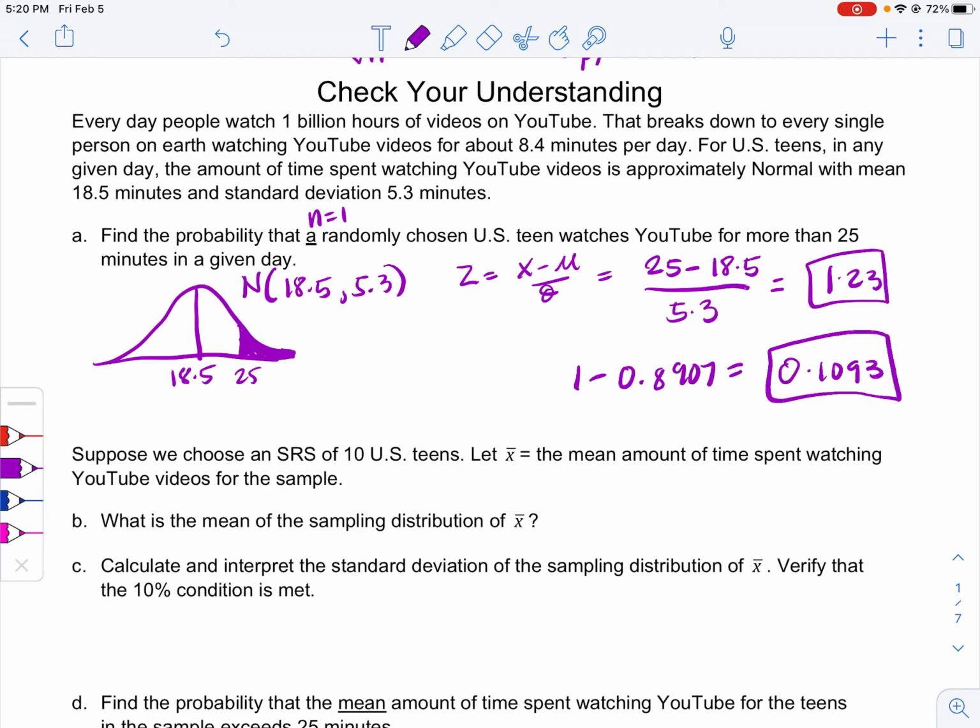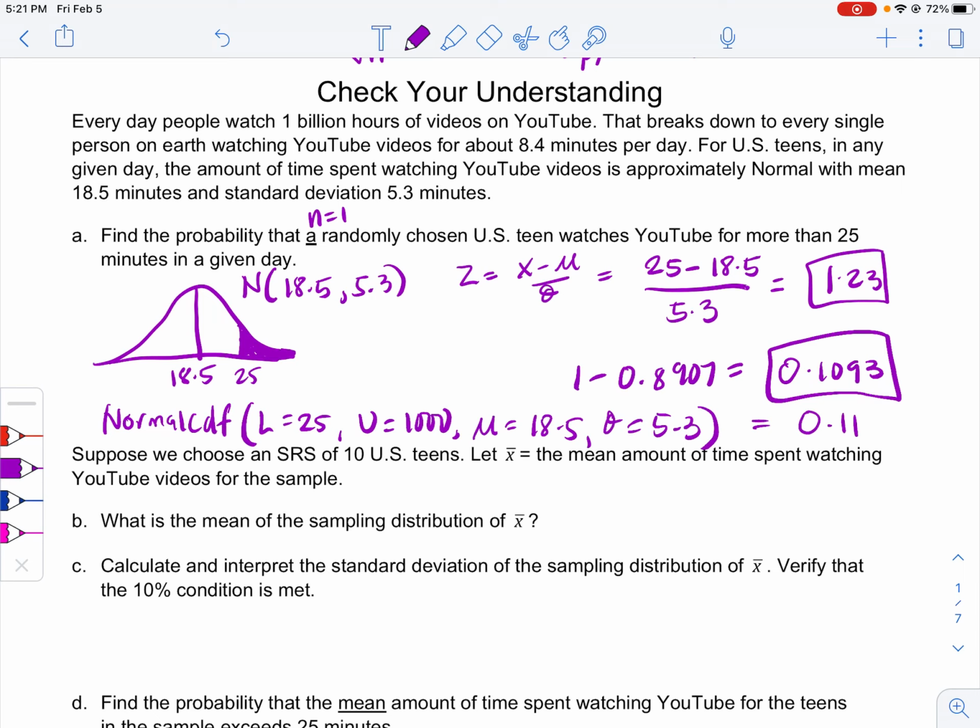If you're going to use your calculator, go to normalcdf: lower bound is 25, upper bound 1000, mean is 18.5, standard deviation is 5.3. I think you're going to get 11%, which is the same thing, right? 0.109 is really 11%. Okay, moving on.